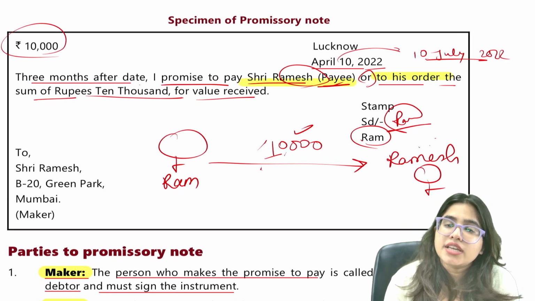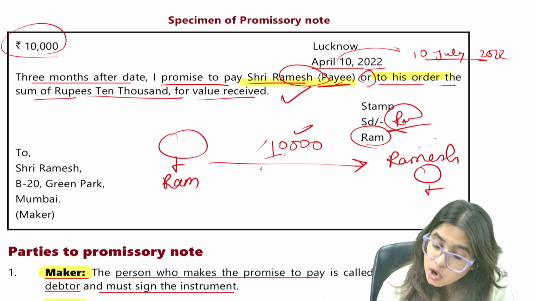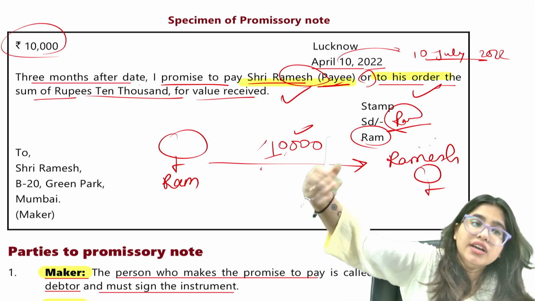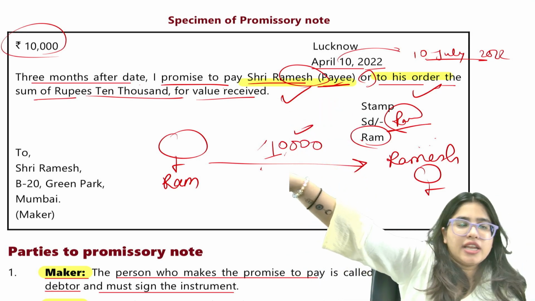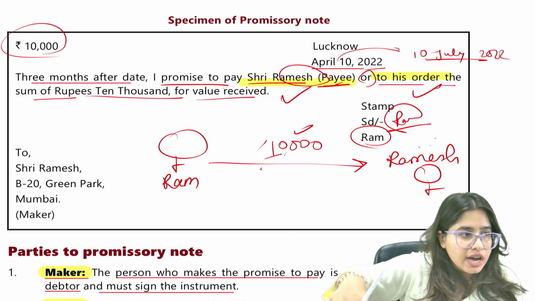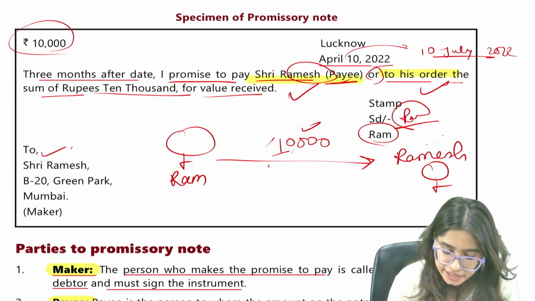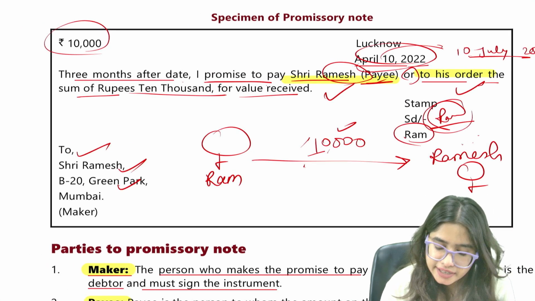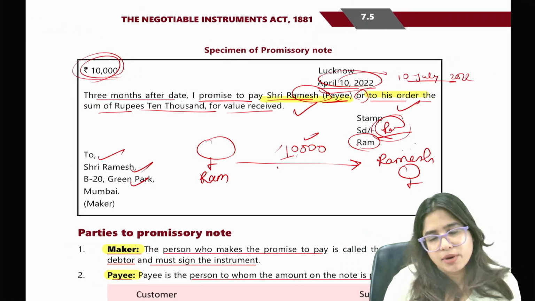The answer is yes. So Ram agrees to pay either to Ramesh or to his order, which means if Ramesh transferred this instrument to someone else, Ram is promising to pay that 10,000 money to someone else. Are we clear with this? Now it is addressed to Ramesh and it is properly signed, dated, and the amount is mentioned. So this is an example of a promissory note.